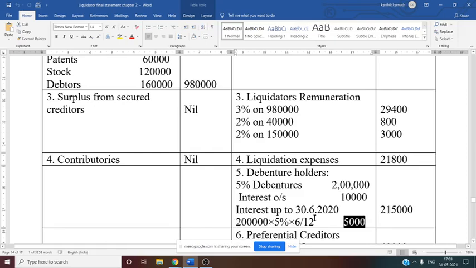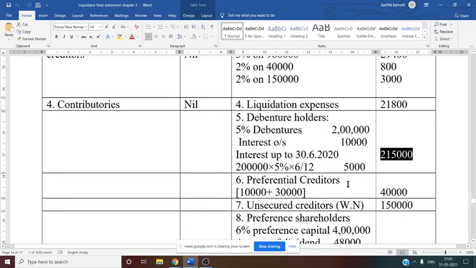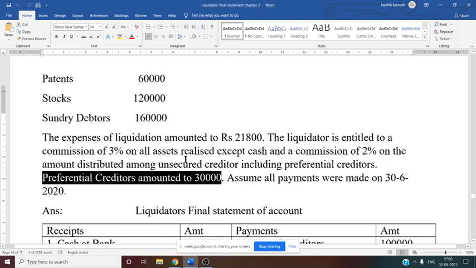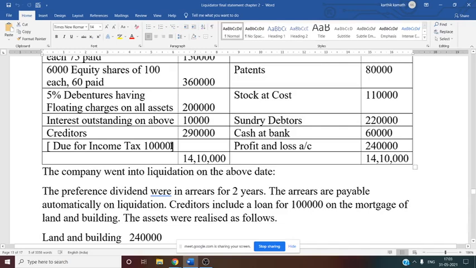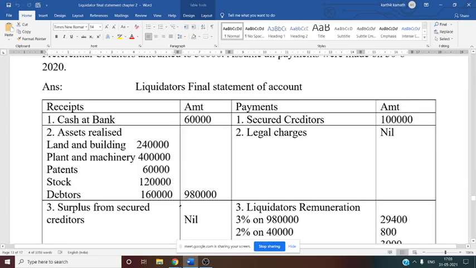Now add all this information. 2 lakh 10,000 and 5,000. Debenture holder is 2 lakh 15,000. So now the liquidator has made the payment to the debenture holder. Now after making this payment, the next thing you have to consider is preferential creditor. Preferential creditor is easy. Why? Because 30,000 is given in the adjustment. See, this preferential creditor amounted to 30,000 is given, plus income tax due. Income tax due is also preferential, 30,000 plus 10,000. So now total preferential creditor is 40,000, that we know.